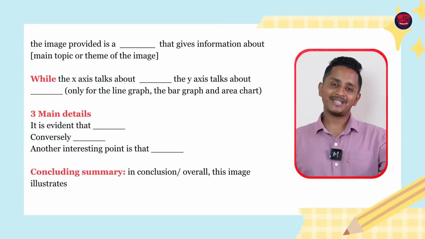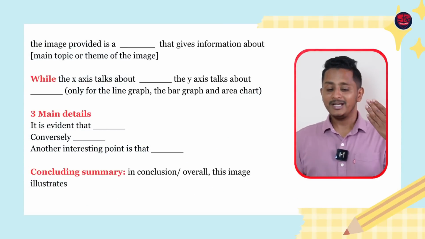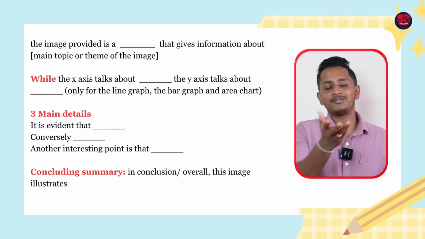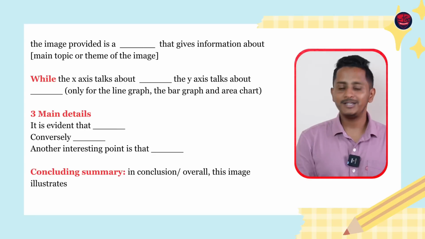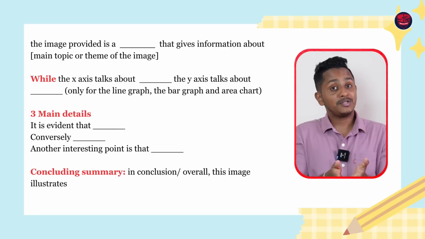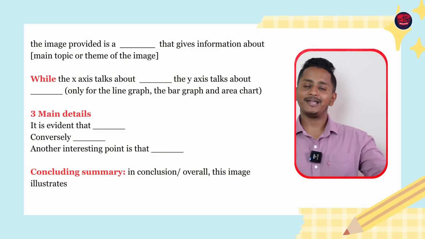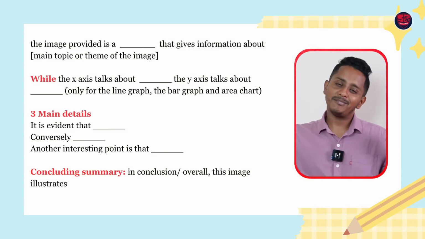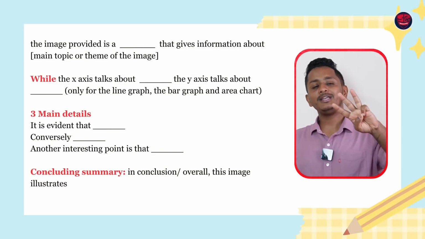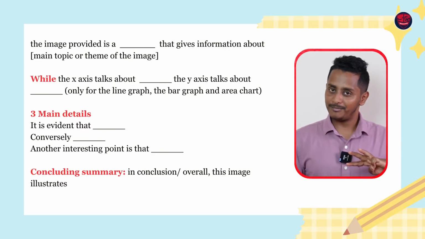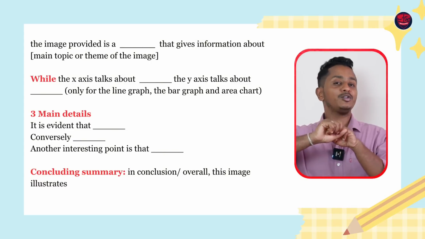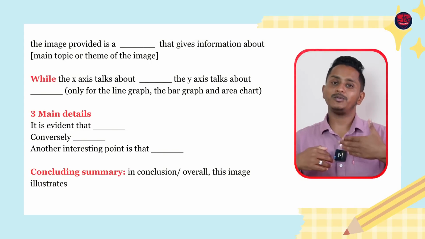Remember this. For describe image, you can definitely use this template: The image provided is a bar graph or line graph that gives information about the topic name you have to read. For a bar graph or line graph, there is an x-axis and y-axis. That is going to be the description of the image. You can say the x-axis talks about something, and the y-axis talks about something. Now bring in three main key content points from the image. Main details, three sentences you speak, you get marks, and you cannot use completely templated responses when speaking this.